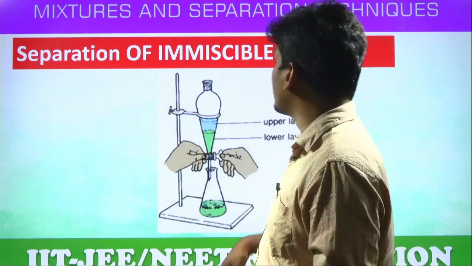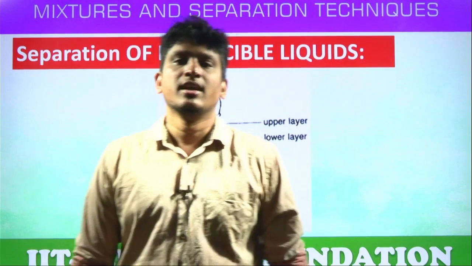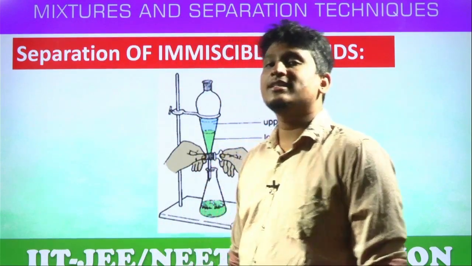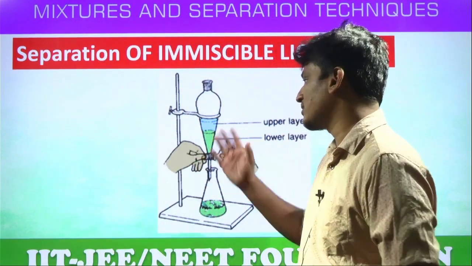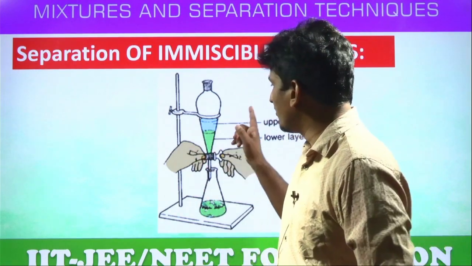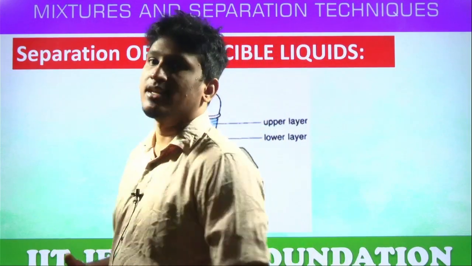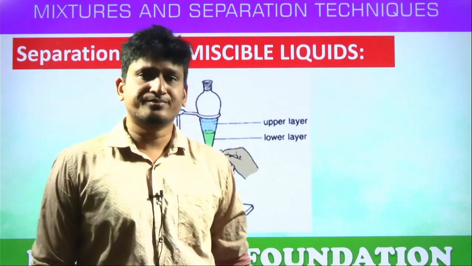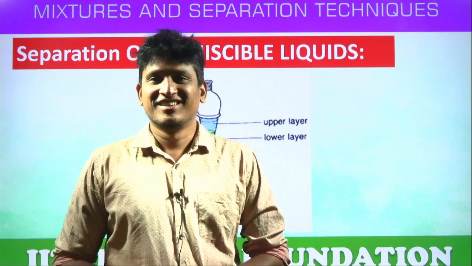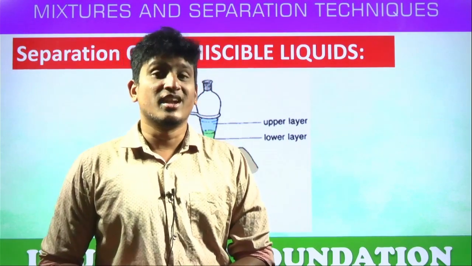Next, separation of immiscible liquids. Immiscible means these liquids do not mix completely. They form layers, like oil and water. You can see an upper layer and a lower layer. Oil and water is the best example. How to separate oil and water? Can we do hand picking? Can we do filtration? Can we do evaporation? No. Then how to do it?